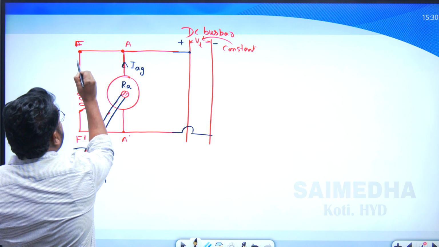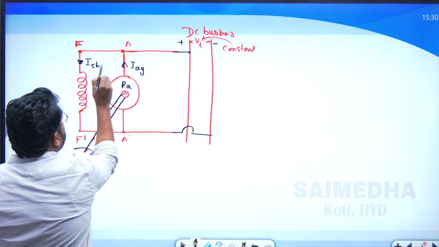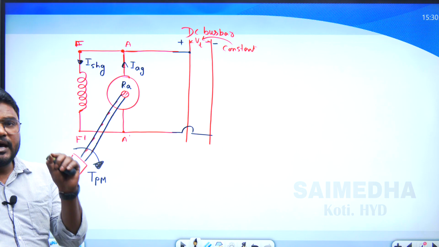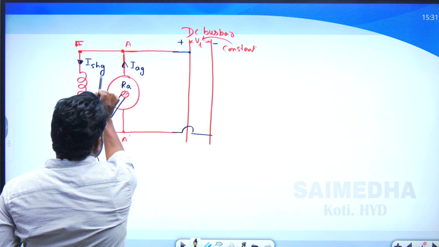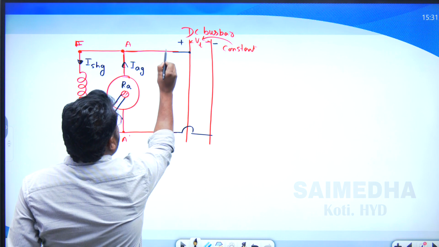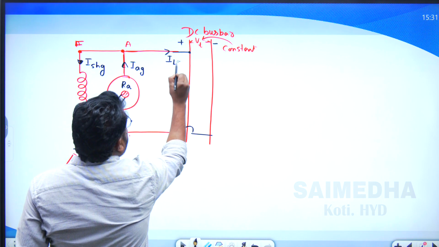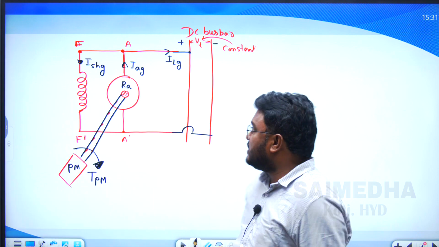The current passing through the shunt field winding is ISHG. Next, this current is IL, the load current in the case of the generator.